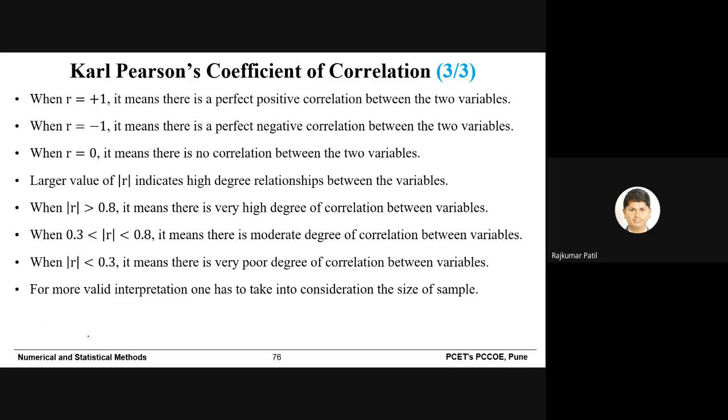But at the same time, when you try to draw a conclusion, you must always consider how large your sample size is. A larger number of data points means your conclusions have strong evidence. If the number of data points or sample is small, then you have the least evidence to prove your interpretation. So that observation is also there.